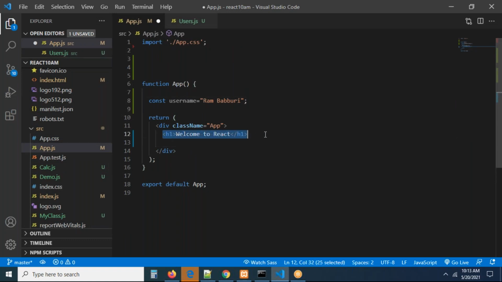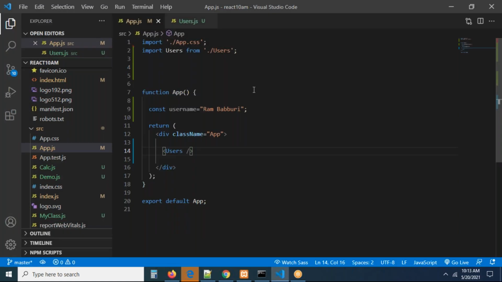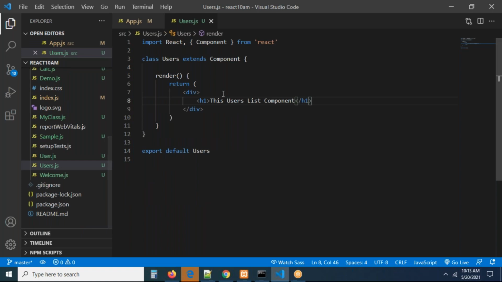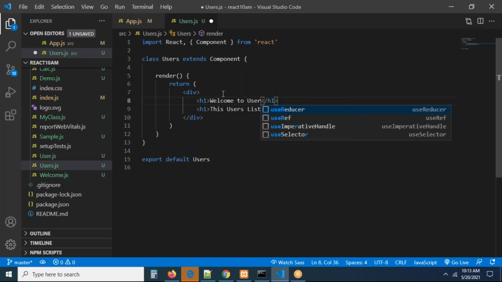Let us remove this right now. Now I have to load the component. What is the component you created? Users is the component I loaded. Now refresh the page and you can see the output: this is the users list component. In this, I want to print welcome to user also. I'm going to take one more h1. This is going to be welcome to username. That username should come here dynamically.